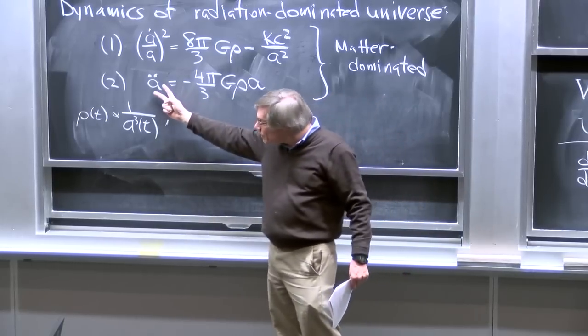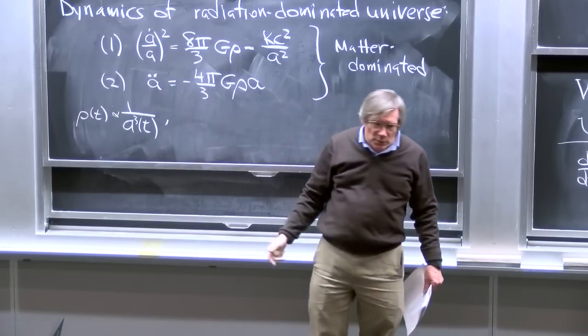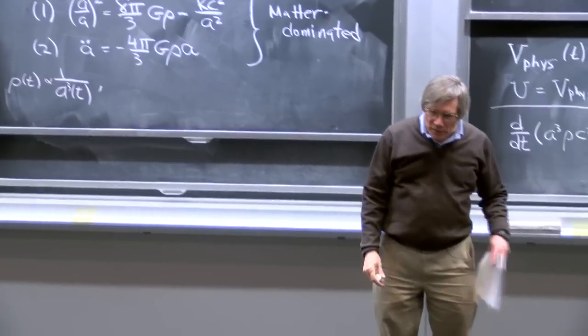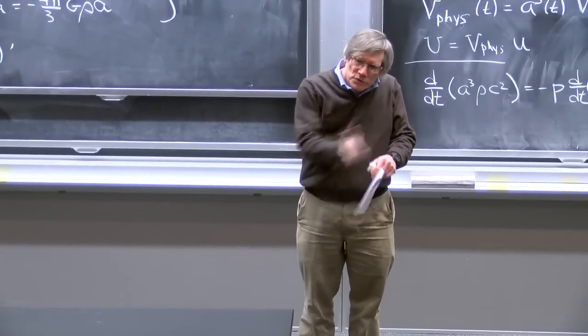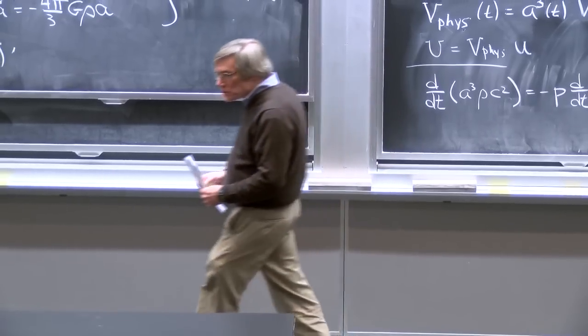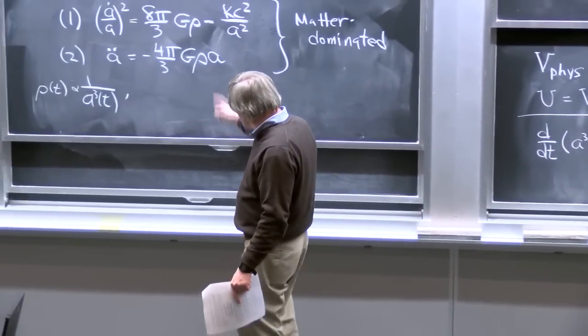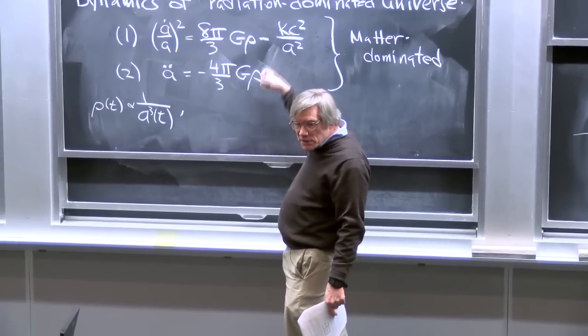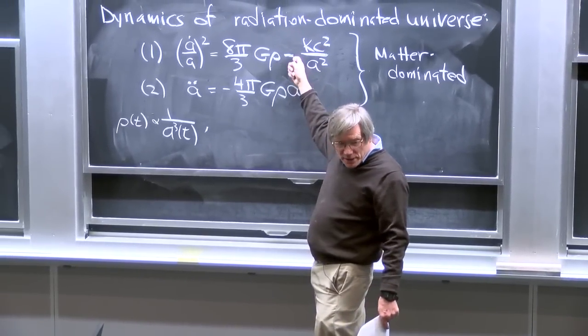And that would change a double dot discontinuously. And there's nothing wrong with a double dot changing discontinuously. If you suddenly apply a new force to a particle, you suddenly change its second derivative of its motion. You suddenly change its acceleration. So that's OK. So adding pressure to this term makes sense. Adding pressure to this equation does not make sense.